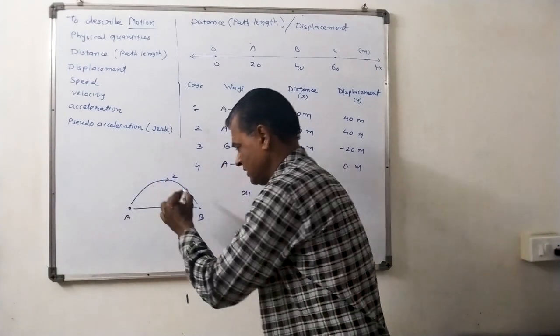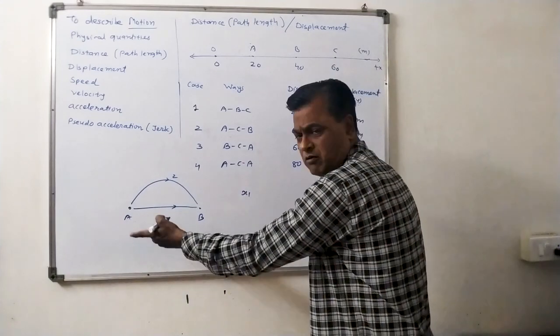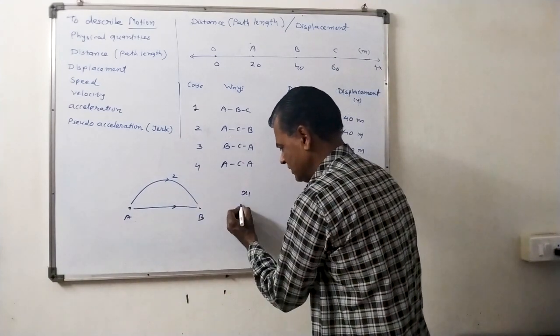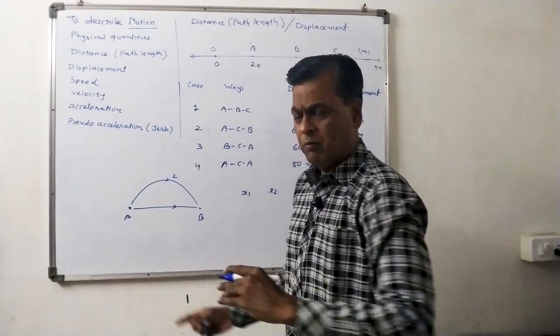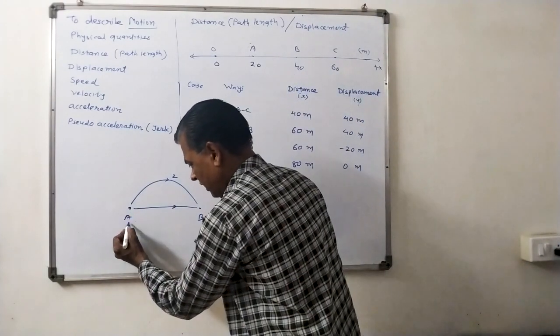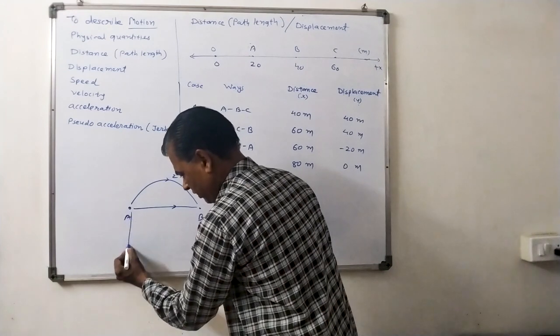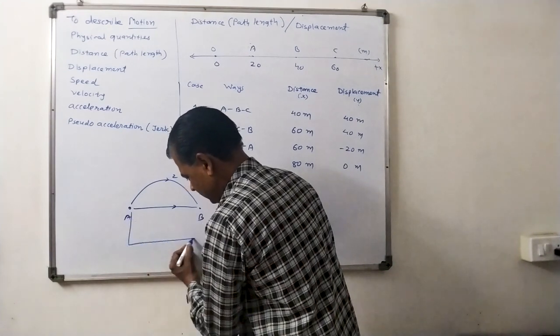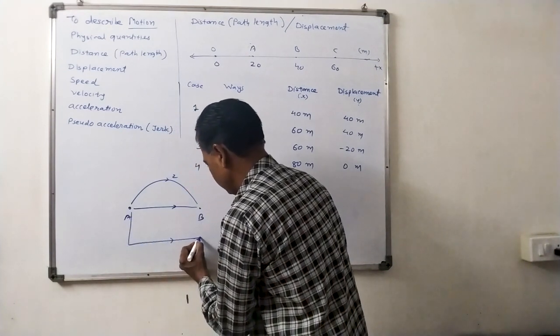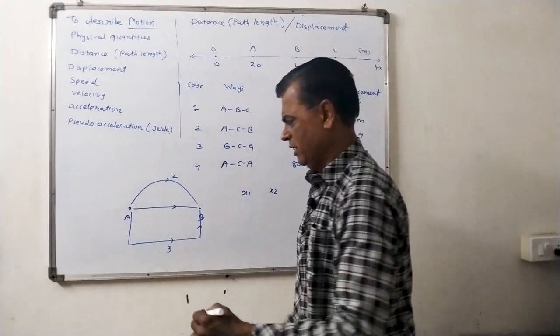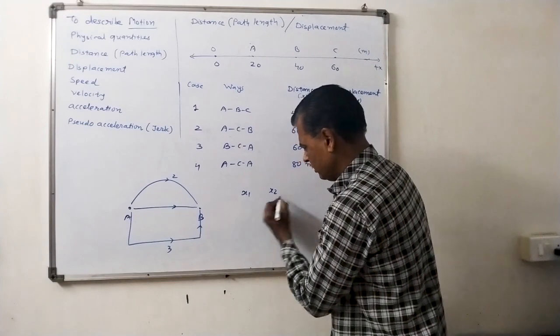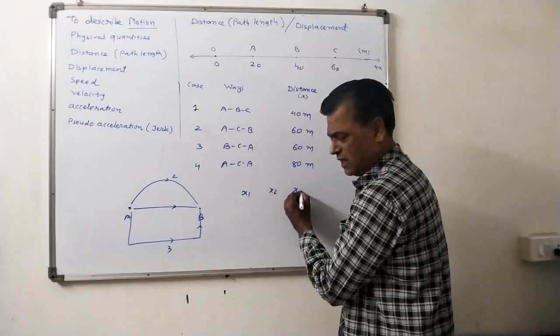This path is say path 2. So the distance covered during the second path is x2. Third, the body starts from point A and moves downward, then moves to the right side and then reaches B. This is the third path. During path 3, the distance covered by the body is x3.